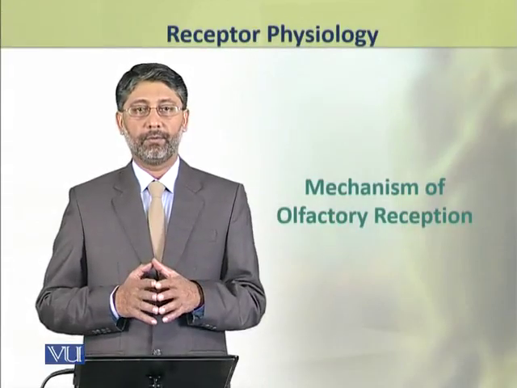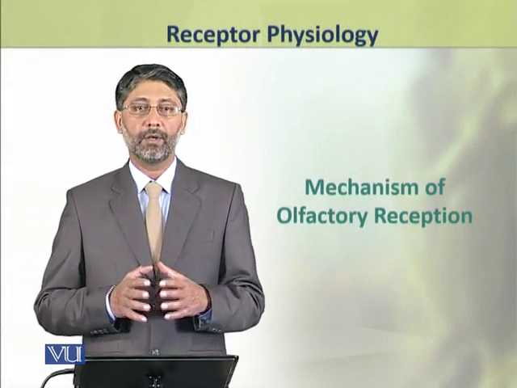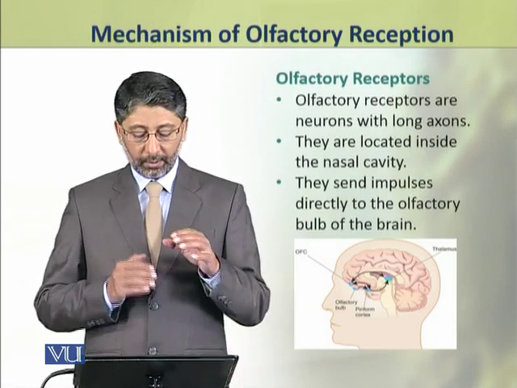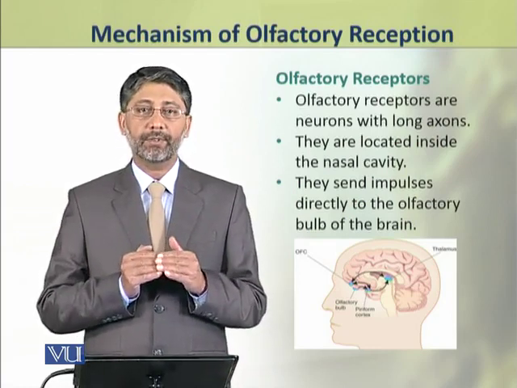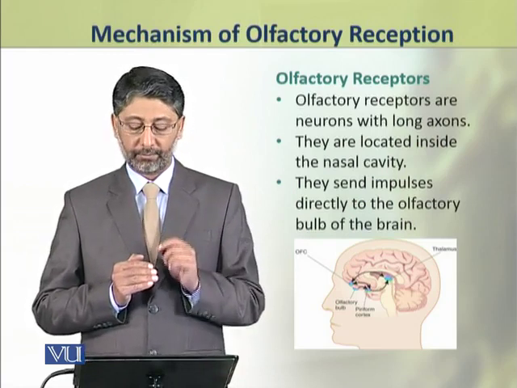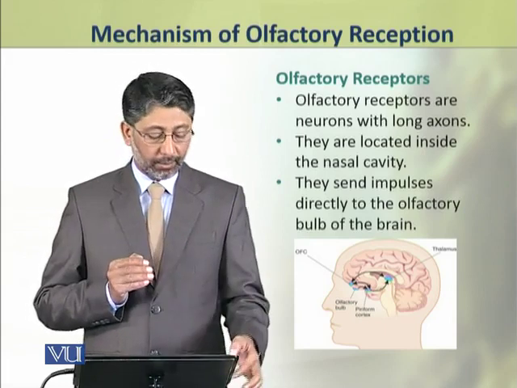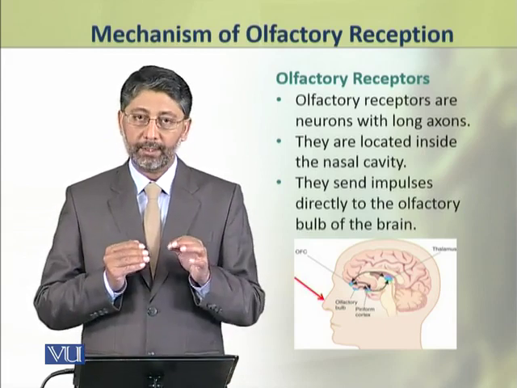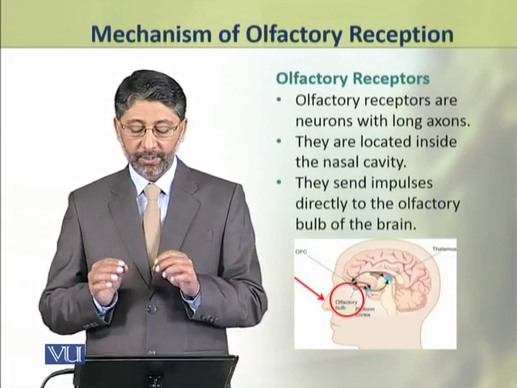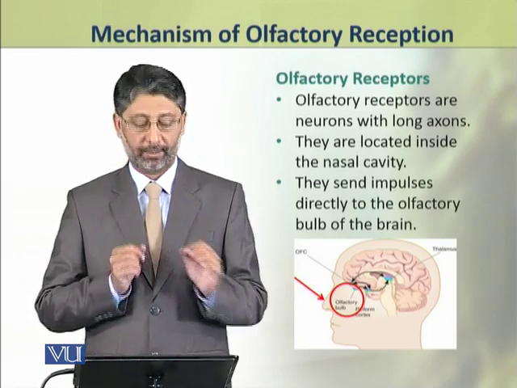Dear students, in this topic, we shall discuss the mechanism of olfactory reception. The olfactory receptors are neurons with long dendrites and axons. They are located inside the nasal cavity and they send impulses directly to the olfactory bulb of the brain.